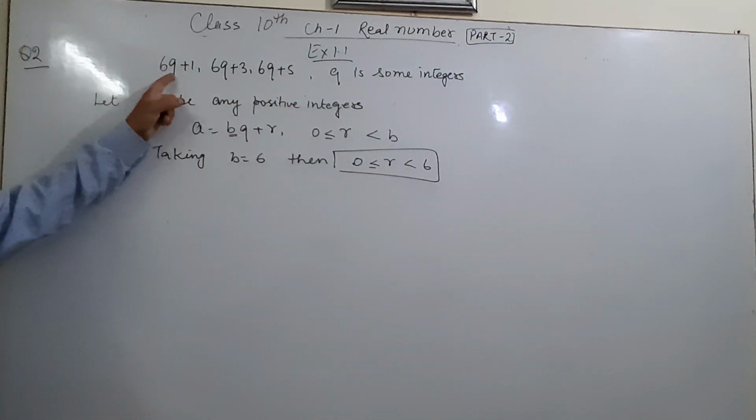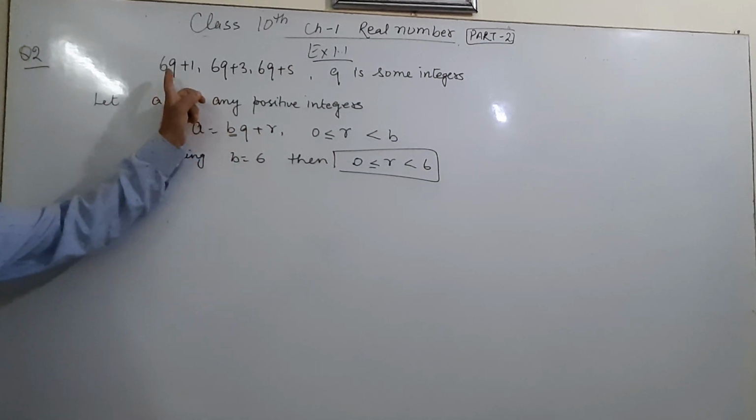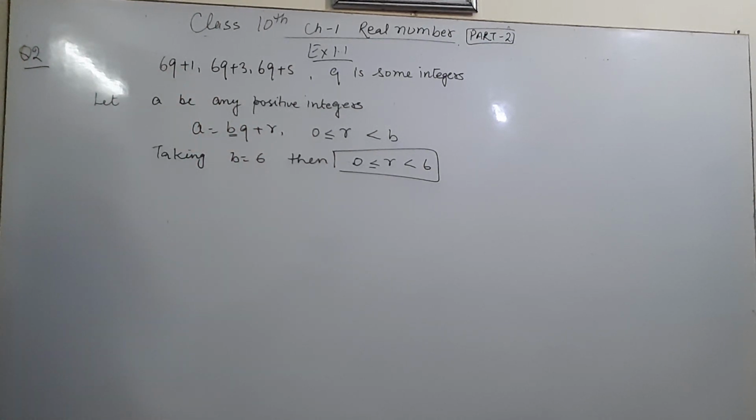We have to express A as BQ plus R, where B is 6, because we have to express 6q plus 1, 6q plus 3, 6q plus 5.